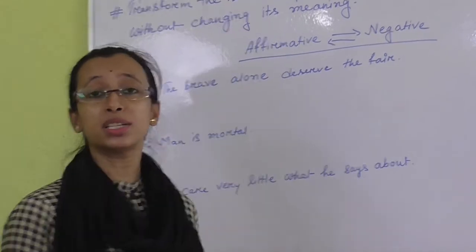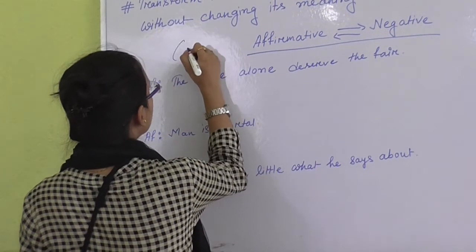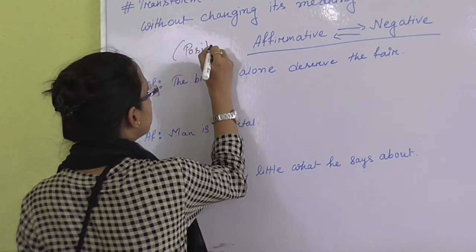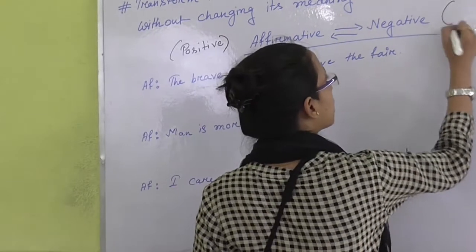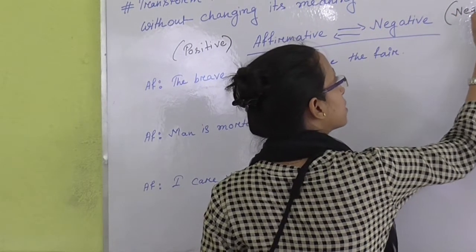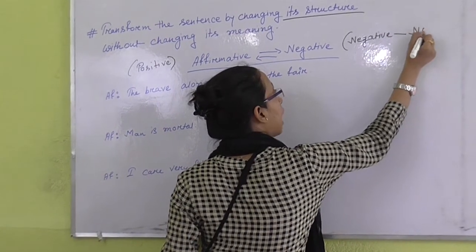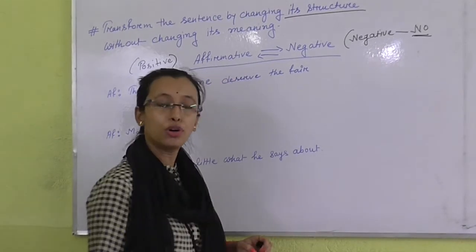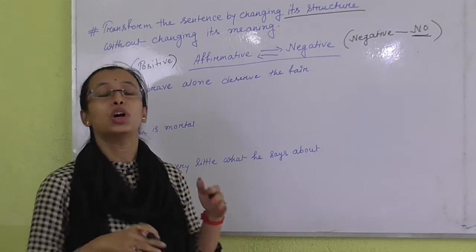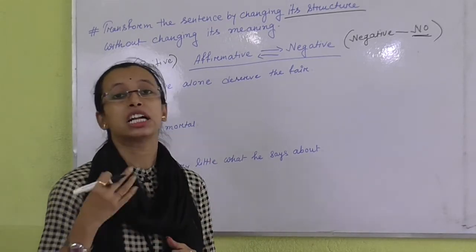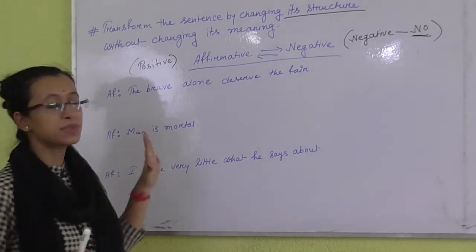Affirmative, what does it mean? Affirmative means positive sense. Positive sense bears affirmative sentence, and negative sentence means negative sense. And negative sense means definitely I need to add the word no. Anyhow, not only no, I need to add anything which creates a negative sense. Okay, just look at some sentences.